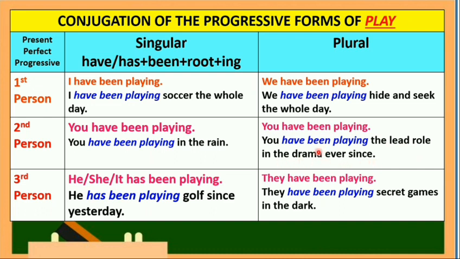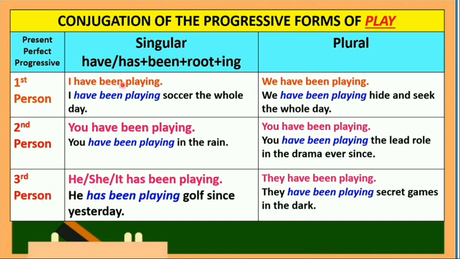Ang verb phrase natin ay binubuo ng have been playing. Itong have been, ang ating helping verb, sunod ang present participle na playing. Sa third person, he ang subject natin pag lalaki, she pag babae, it pag bagay o hayop. Sunod ay has. Hindi pwedeng gamitin dito ang have. Kasi tayo ay nasa third person singular. That is the rule in grammar.